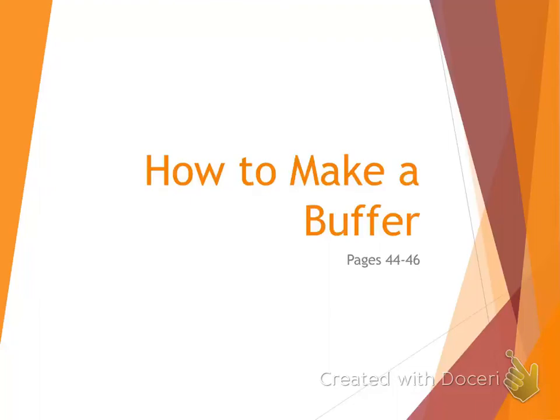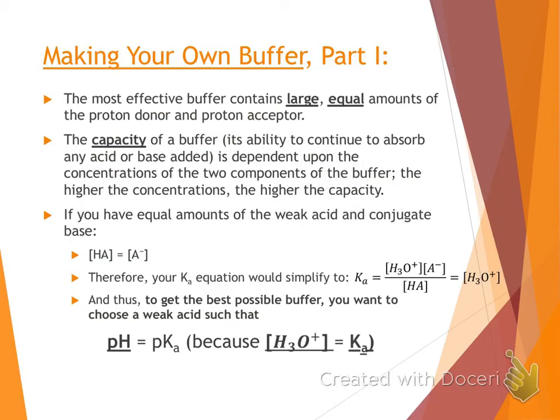In this video, we're looking at how to make a buffer and how to make a good one. So the first step to making your own buffer is making it an effective buffer. To be an effective buffer, we need large and equal amounts of our acid and our base. The base being the proton acceptor and the acid being the proton donor.